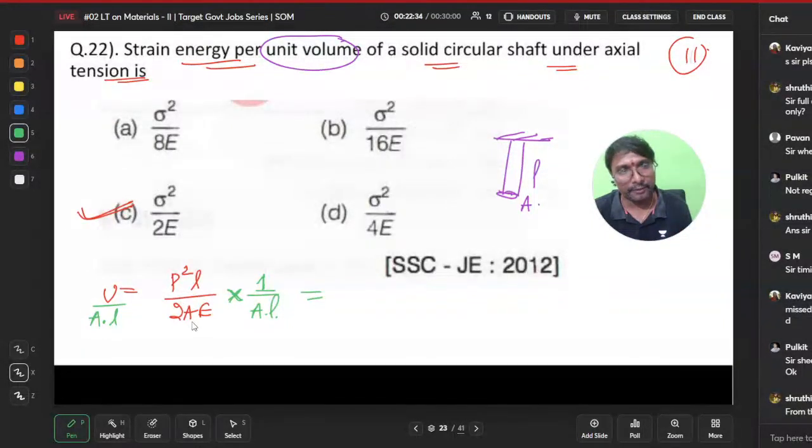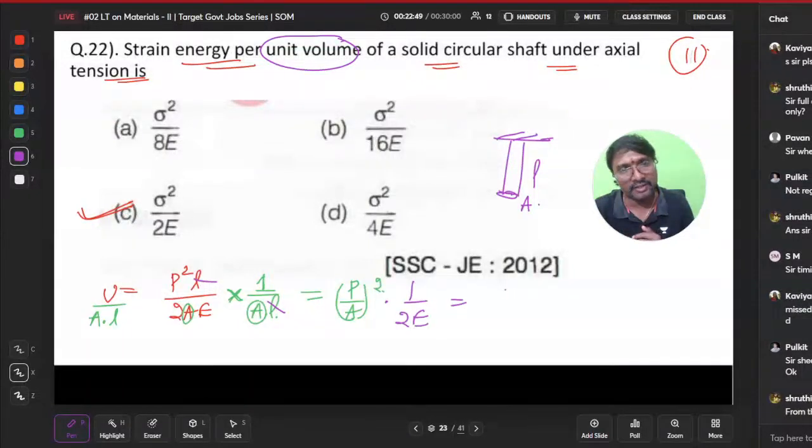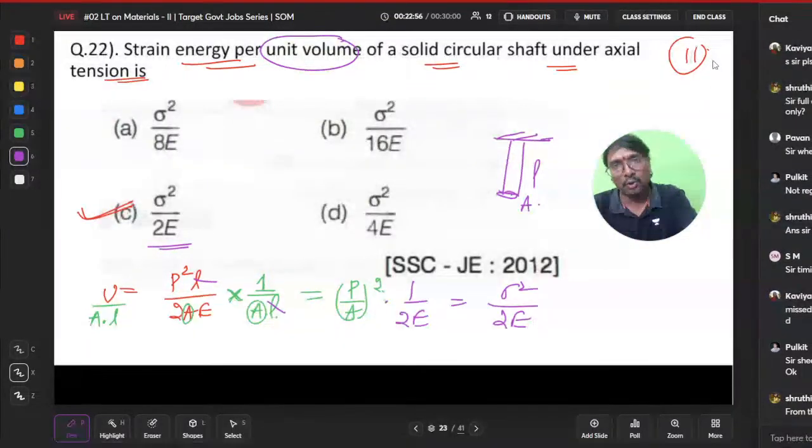Now if you observe, this A and this A are there, so we can write P by A whole square. This L and that L get cancelled. P by A whole square into 1 by 2E. What is P by A? Stress. So that is sigma square by 2E we are having. Is that clear, everyone, how you got this?